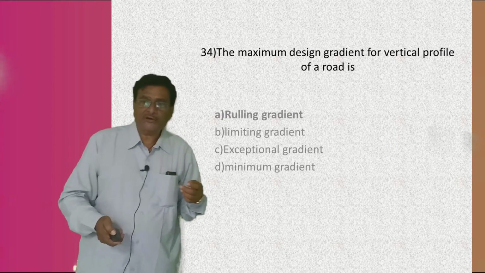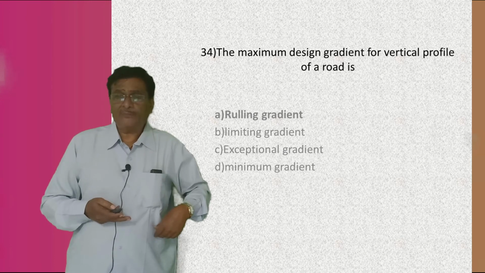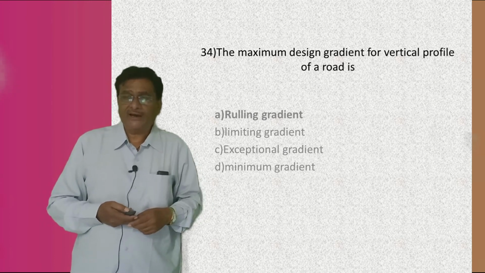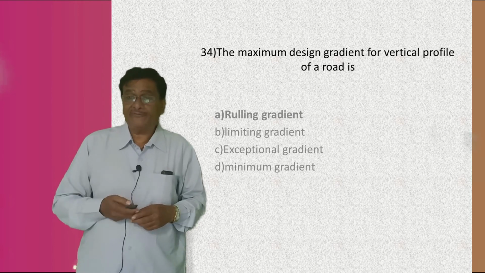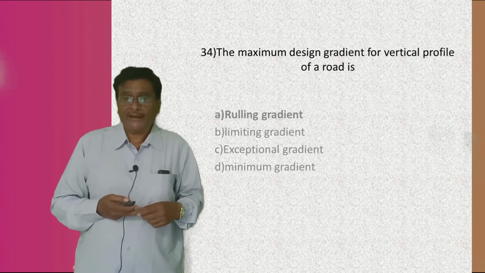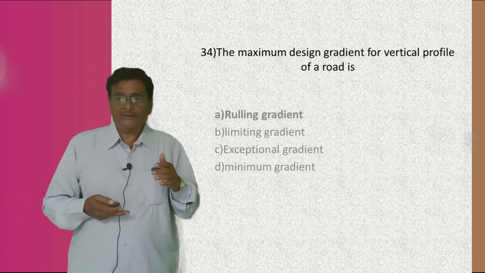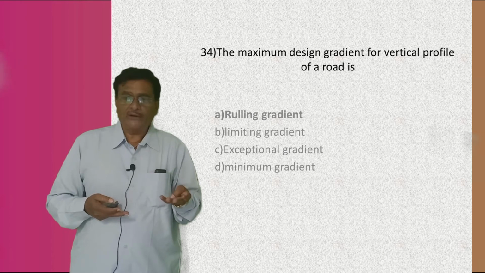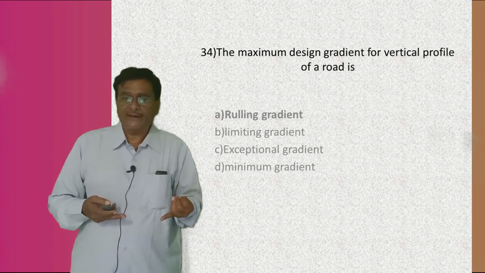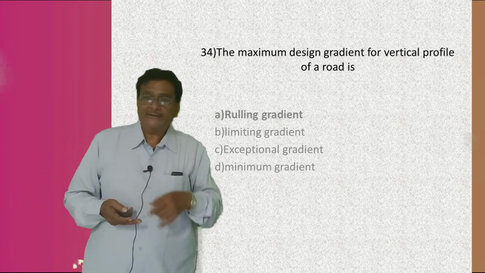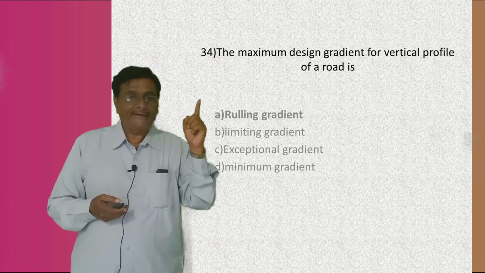Okay, the next question: the maximum design gradient for a vertical profile of a road. There are four types of gradients. For a road, one is known as the ruling gradient, second is the limiting gradient, third is the exceptional gradient, and fourth is the minimum gradient. So here the maximum design gradient for a vertical profile of the road, the answer is A, ruling gradient.